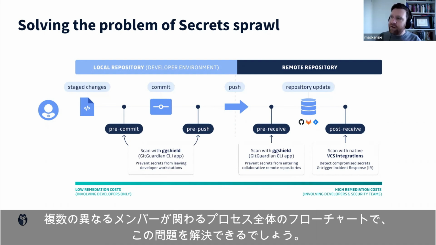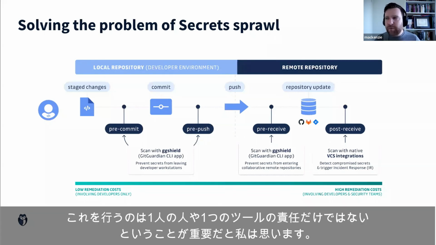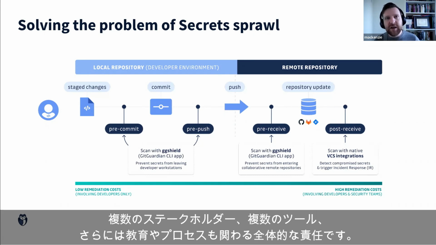So this is how we can look at solving this problem on a flowchart throughout the whole process involving multiple different members. And I think it's important to say that it's not just the responsibility of one person or one tool to do this. It's a holistic responsibility that's going to involve multiple stakeholders, multiple tools, and also education and processes.